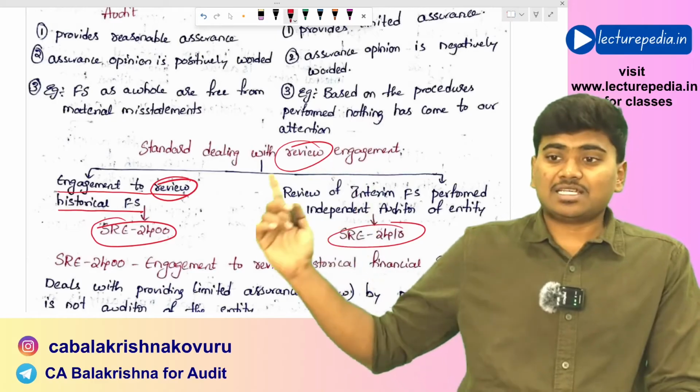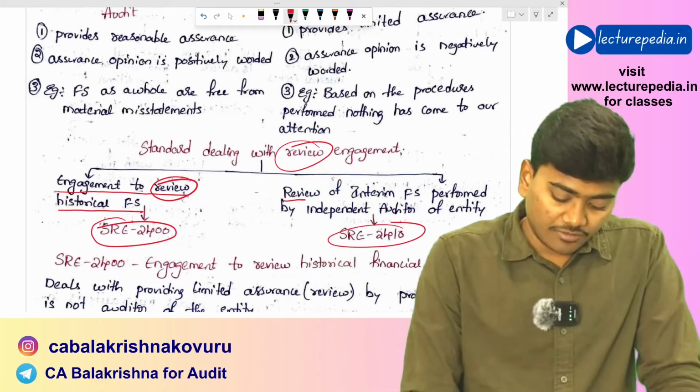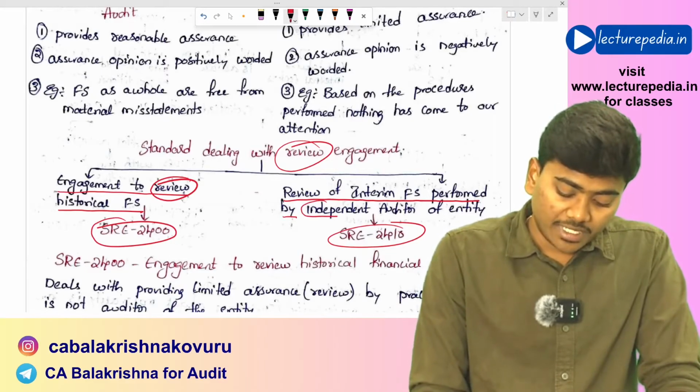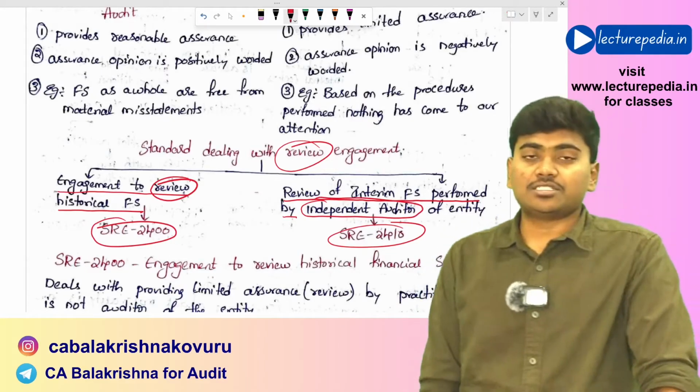If you see SRE 2410, the name is Review of Interim Financial Information Performed by the Independent Auditor of the Entity.